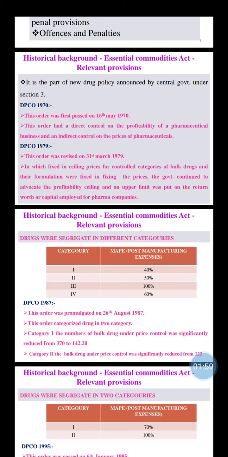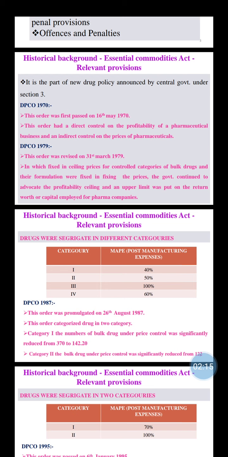Next, the Drug Price Control Order 1979. This order was revised on 31 March 1979, in which selling prices for controlled categories of bulk drugs and their formulations were fixed.